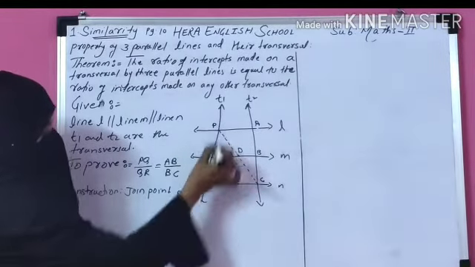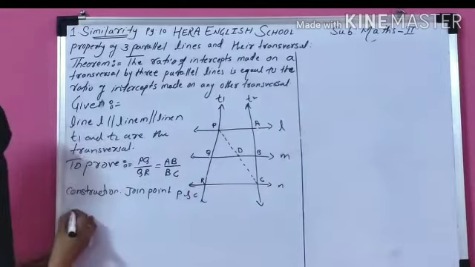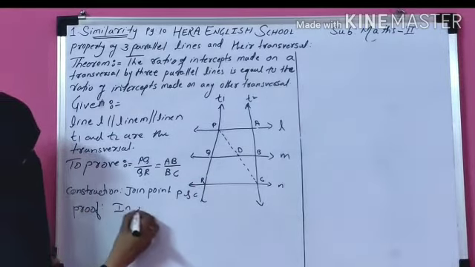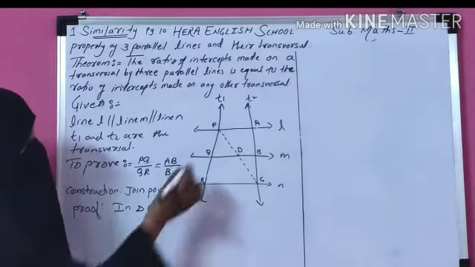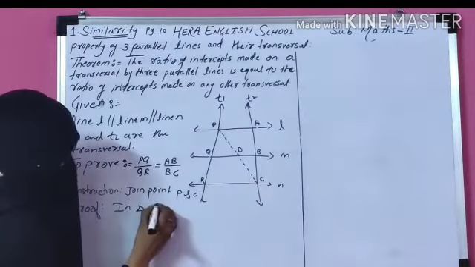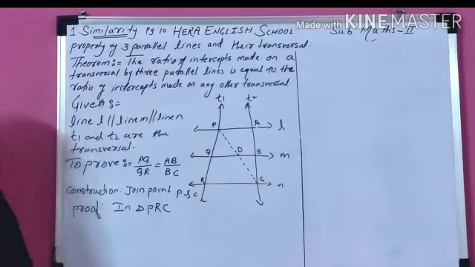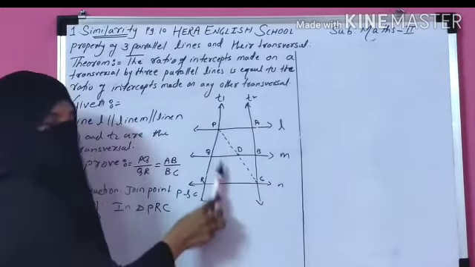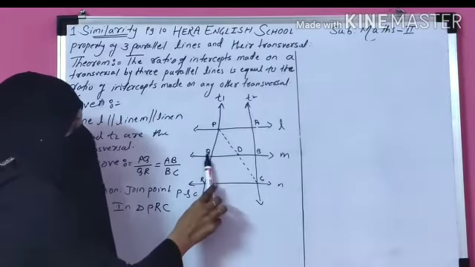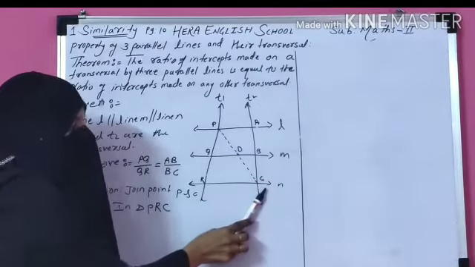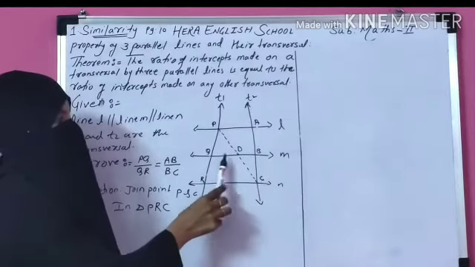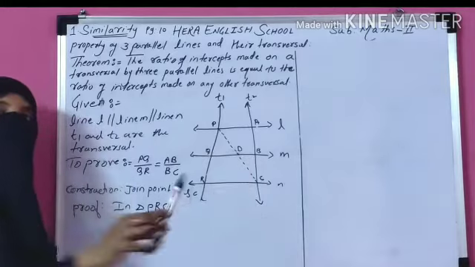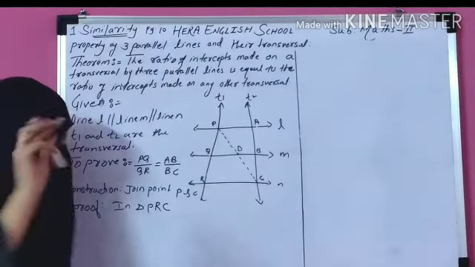Now start the proof. In triangle PRC, if you observe, these two are parallel lines. That means QD, or you can say line M, is parallel to line N. If a line is parallel to one side of a triangle, then it divides the other two sides in the same ratio. That is your BPT theorem.